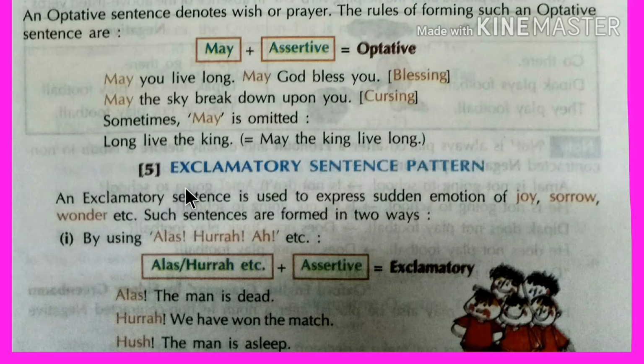By using alas, hooray, ah, for example, alas or hooray plus an assertive sentence, right? So, alas, the man is dead. Observe here how we can write this sentence. Hooray, we have won the match. Hush, the man is slave, right?